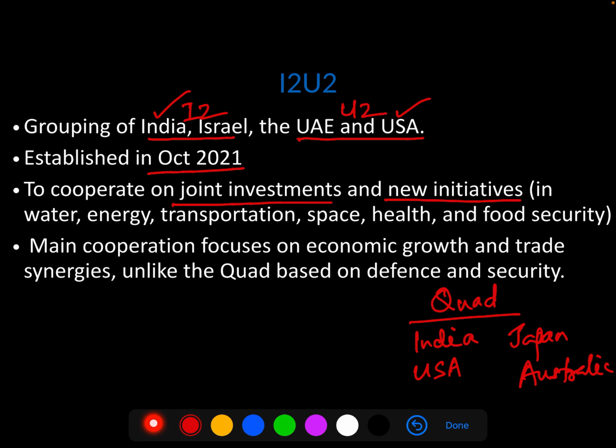So what does it indicate? It indicates that the focus would be on joining hands and undertaking developmental projects and ensuring the economic growth. So the main cooperation focuses on economic growth and trade synergies, unlike the Quad, which is based on defense and security.